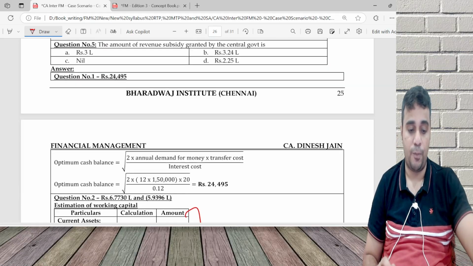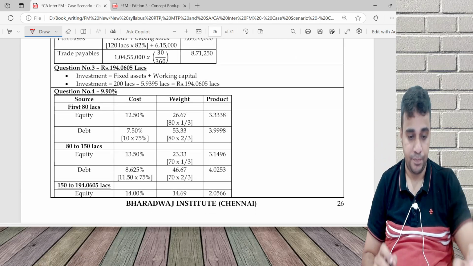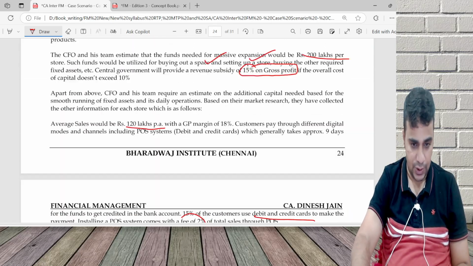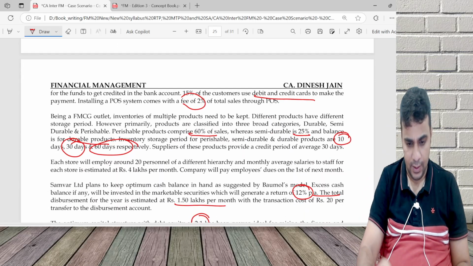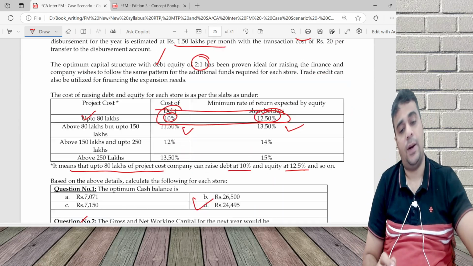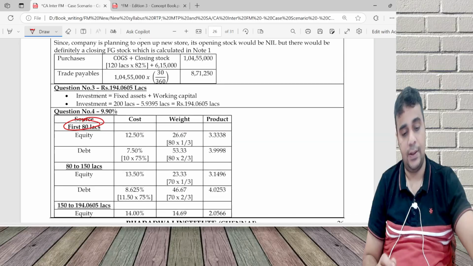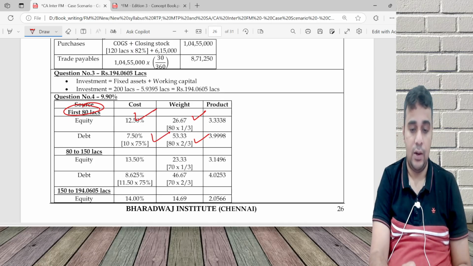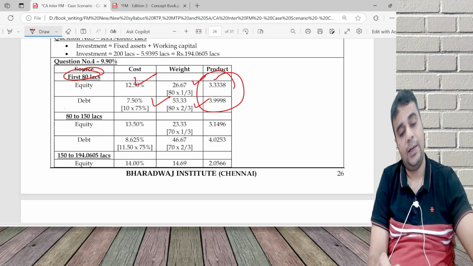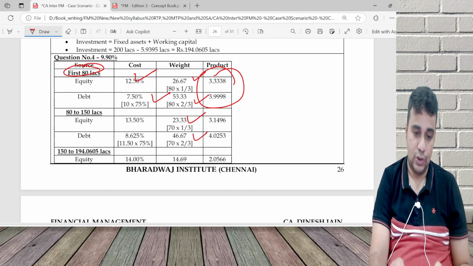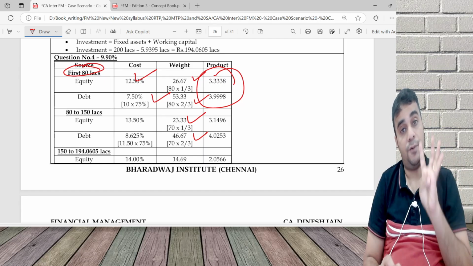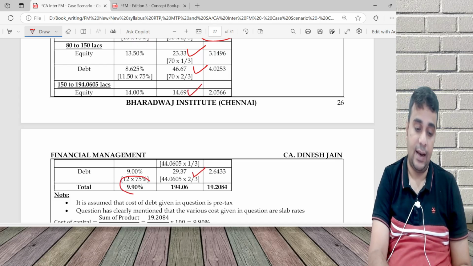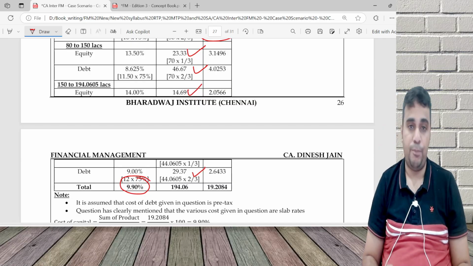So you see, first 80 lakh, 1 is to 2. The debt equity ratio is given in the question. You are going to raise it in the ratio of debt 2 times, equity 1 time. So you see the calculation here. 80 lakh: equity 1 by 3, debt 2 by 3, cost of equity, cost of debt, multiply and write the product. Then 80 to 150, extra 70 lakh, 1 by 3, 2 by 3. 150 to 194, extra 44 lakh, 1 by 3, 2 by 3. In the end, I get 9.9%.